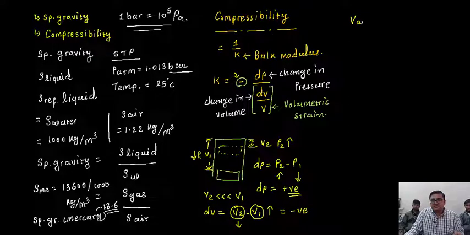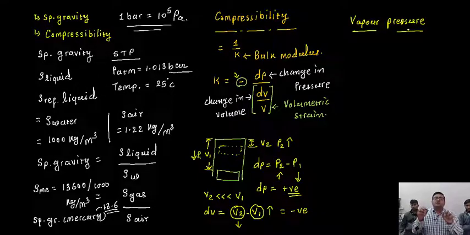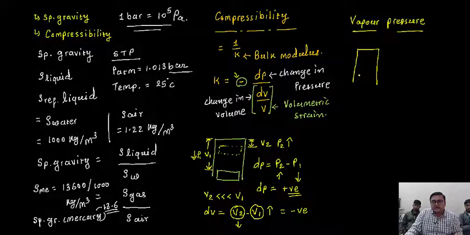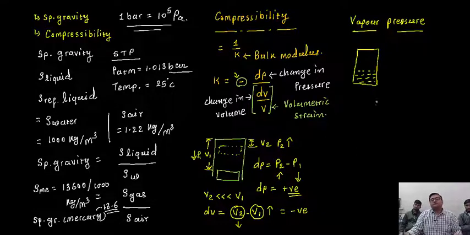In fact, it's a theory-type question, but let's discuss it here. Vapor pressure is this: suppose one vessel is available containing a certain amount of liquid, with the upper surface free.